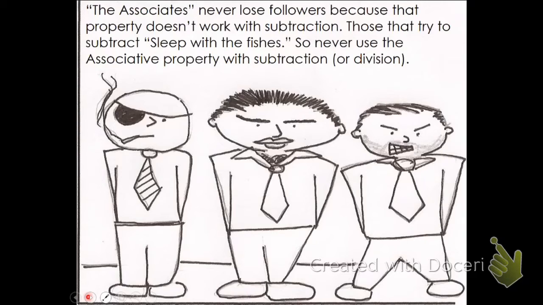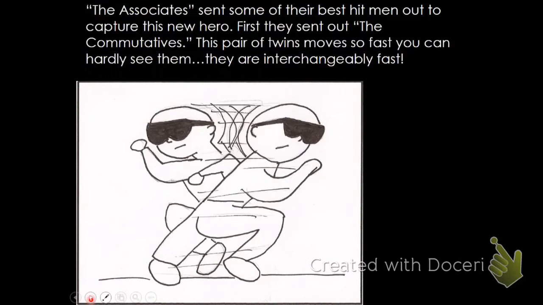The Associates never lose followers because that property doesn't work with subtraction. Those that try to subtract sleep with the fishes. Dun, dun, dun. So never use the associative property with subtraction or division. Otherwise, you may be sleeping with the fishes too.